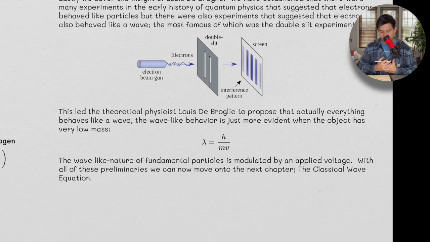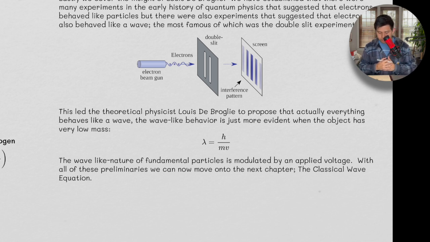It's just more evident when the object has very low mass. And so he developed this equation. As the mass of some object increases, the denominator here is going to increase, effectively making the wavelength a lot smaller, right? So I have a huge mass relative to an electron. My wave-like properties are not going to be very evident, because I'm a very massive object. An elephant is very massive relative to something really small like an electron. The smaller and smaller we get, the more wavelength something is going to have, the more wave-like something is going to be.